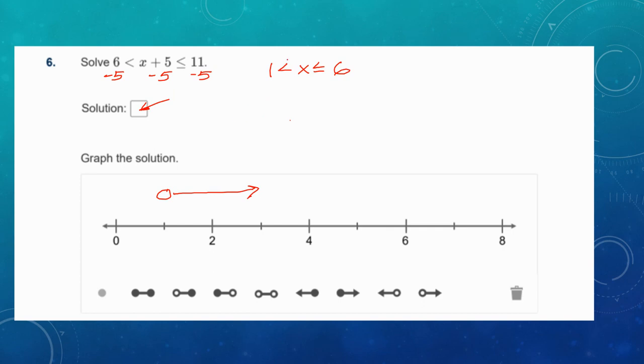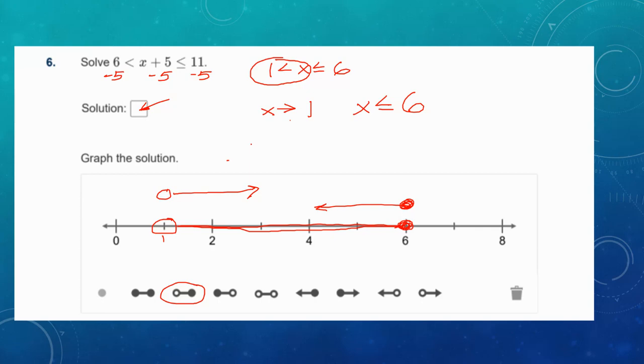Remember, if it helps you to graph it, you split this up, and you could switch it around and do x is greater than 1. That means open circle at 1, here's 1, and an arrow to the right. Here I have also x is less than or equal to 6. That's going to be a closed dot here, and I want the overlap. So I want the one that has a closed dot on the right, open dot on the left, and I'm going to solve it just like this. The overlap is where those lines meet.